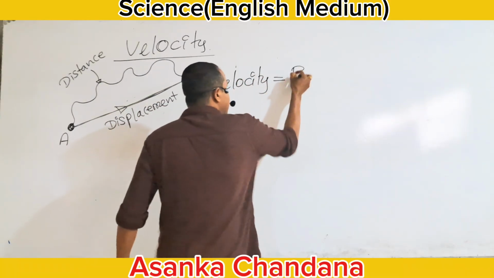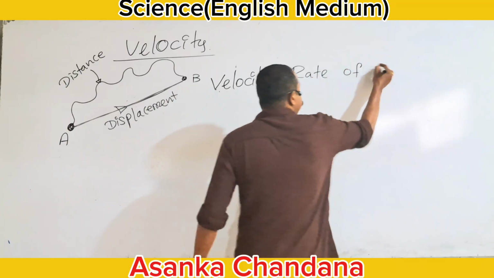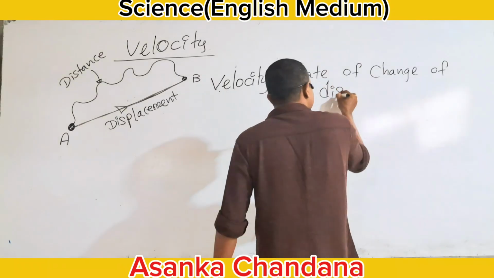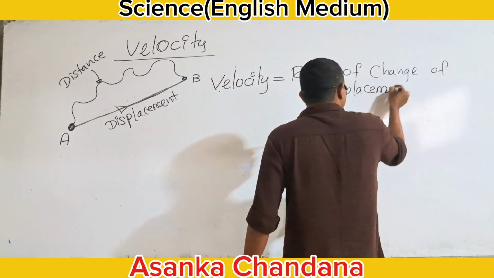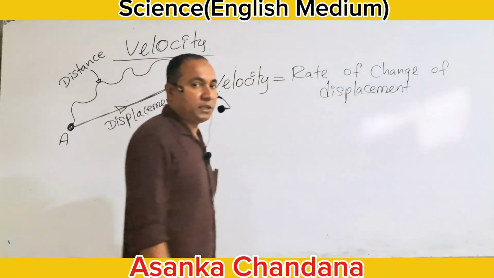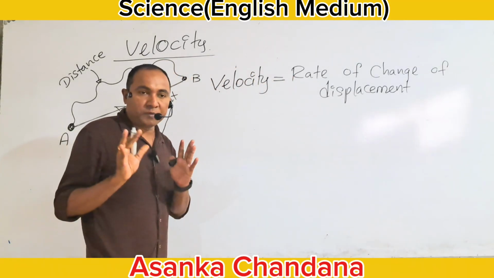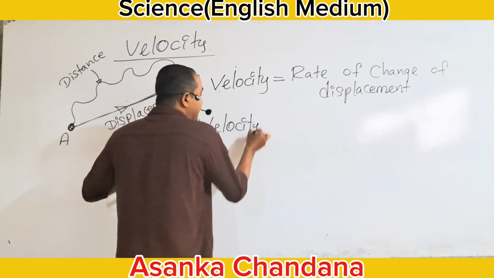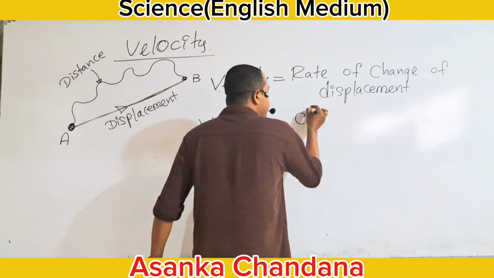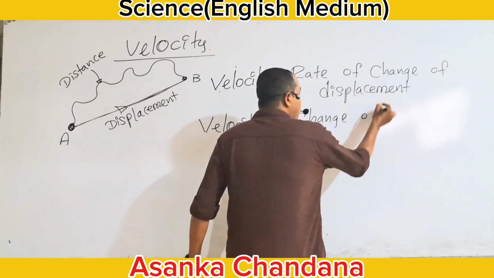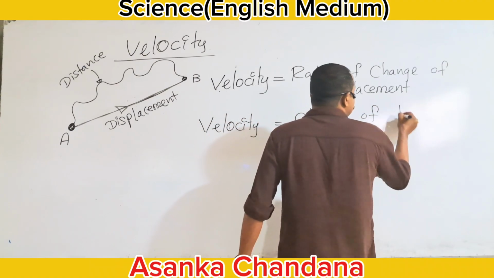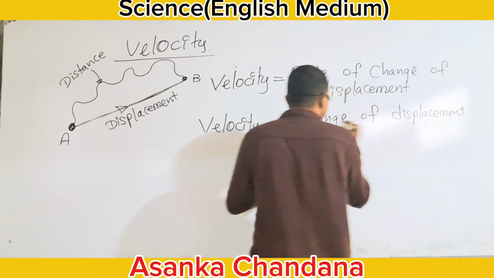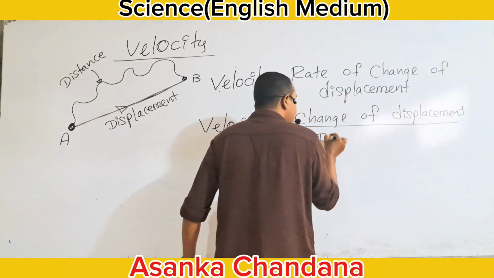Velocity is equal to rate of change of displacement. Displacement, you must keep remember. This one can be written: velocity is equal to change of displacement divided by time.